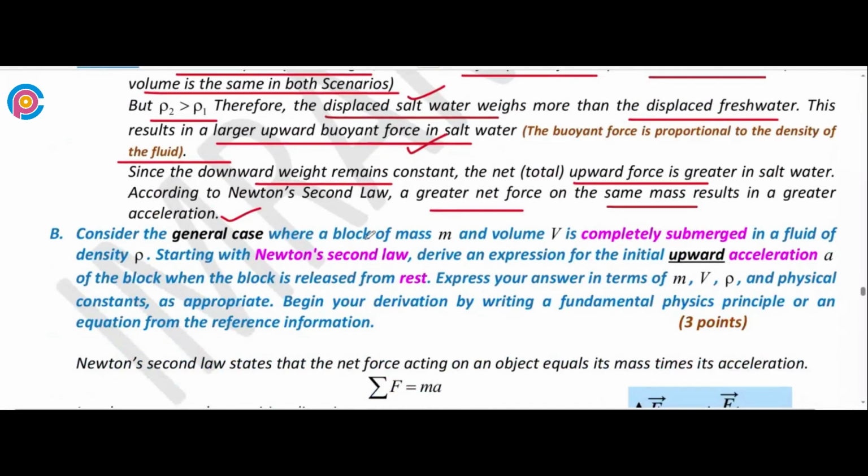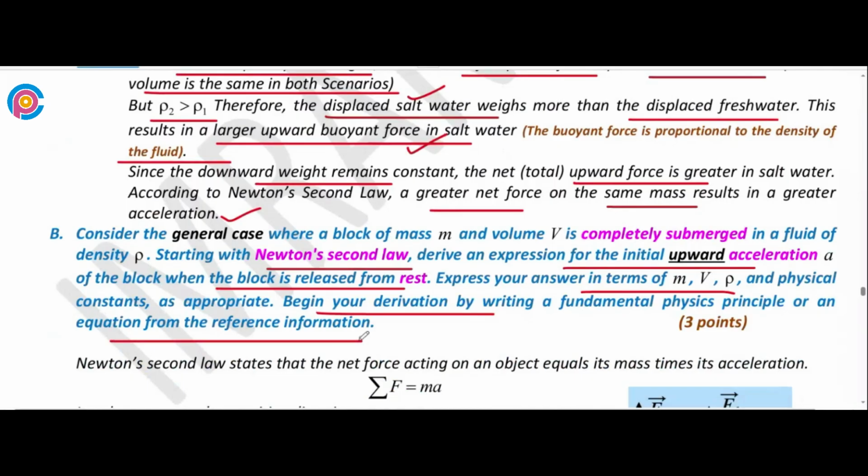Now consider the general case where a block of mass m and volume V is completely submerged in a fluid of density rho. Starting from Newton's second law, derive an expression for the initial upward acceleration a of the block when it is released from rest. Express your answer in terms of m, V, rho, and physical constants as appropriate. Begin your derivation by writing the fundamental principle or equation from the reference information.